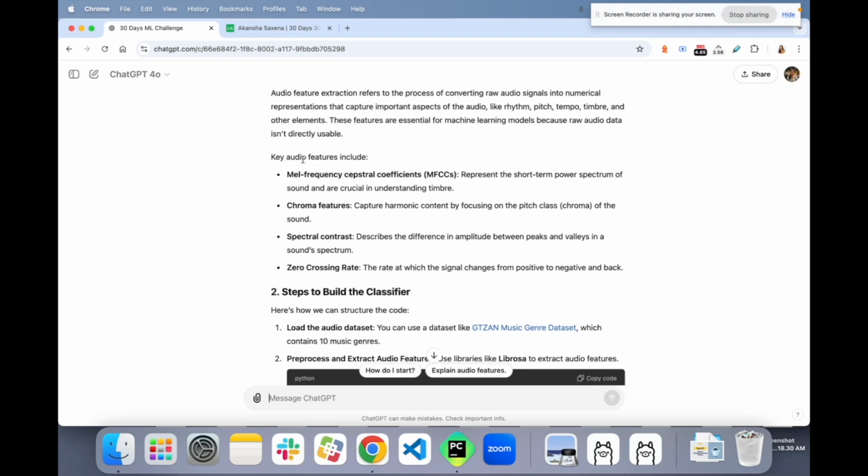Key audio features include mel frequency cepstral coefficients, which represent the short-term power spectrum of sound and are crucial in understanding timbre. I want to see what this means.